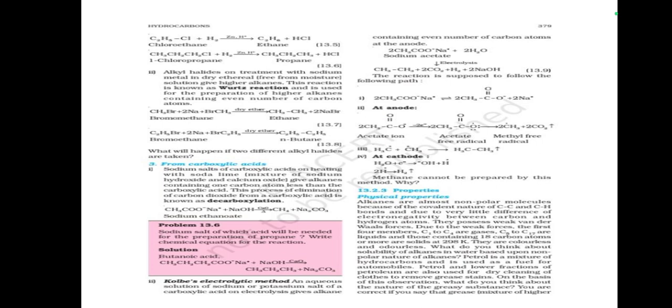Properties, physical properties. Alkanes are almost non-polar molecules because of the covalent nature of carbon-hydrogen bonds and the very little difference of electronegativity between carbon and hydrogen atoms. They possess weak van der Waals forces. Due to weak forces, the first four members C1 to C4 are gases, C5 to C17 are liquids, and those containing 18 carbon atoms or more are solids at 298 Kelvin. They are colorless and odorless.